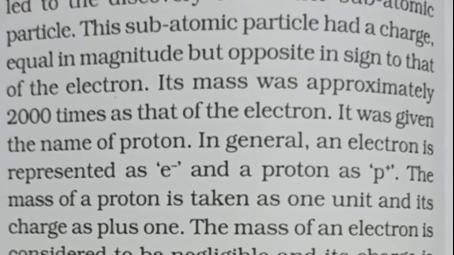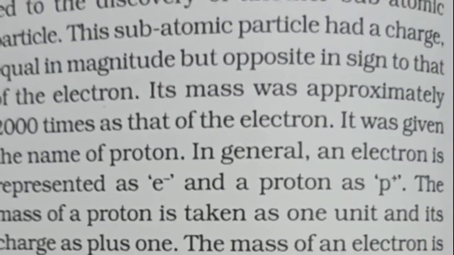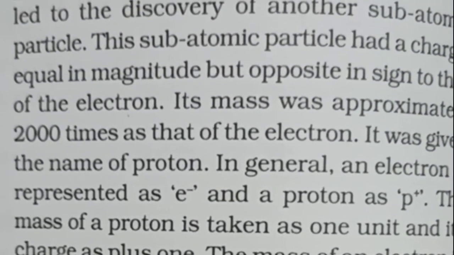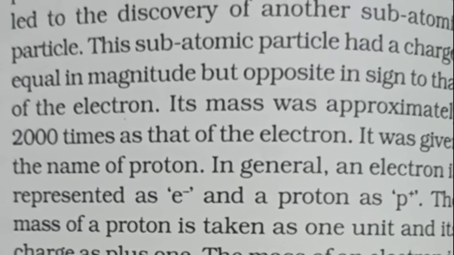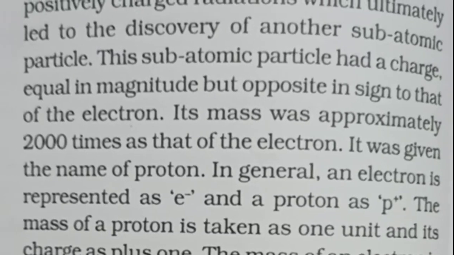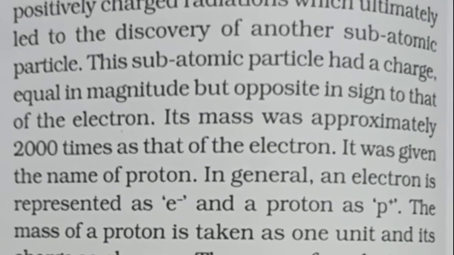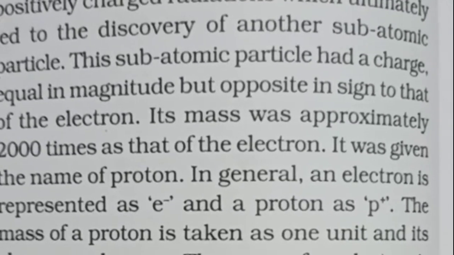But before going to that part, we will see here about the discovery of the neutron. The credit for the discovery of the neutron, a third type of particle which has no charge, goes to James Chadwick, and he did this in 1932.